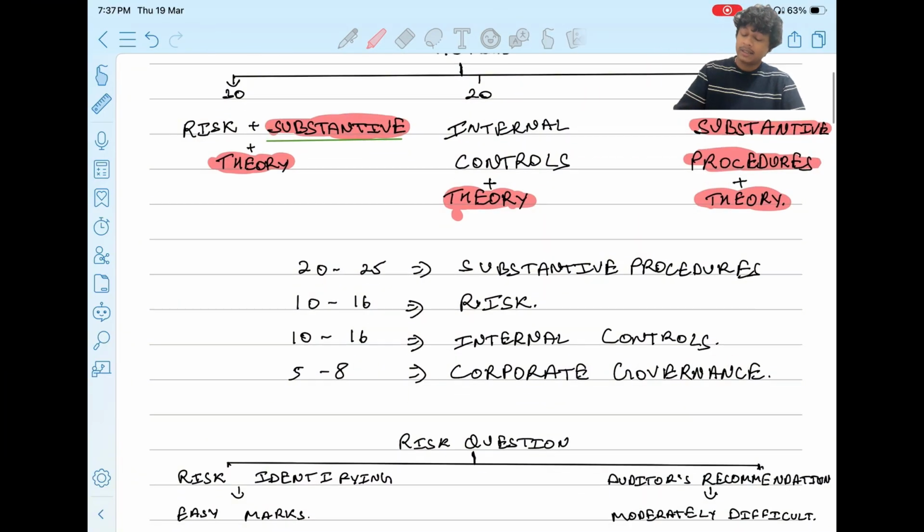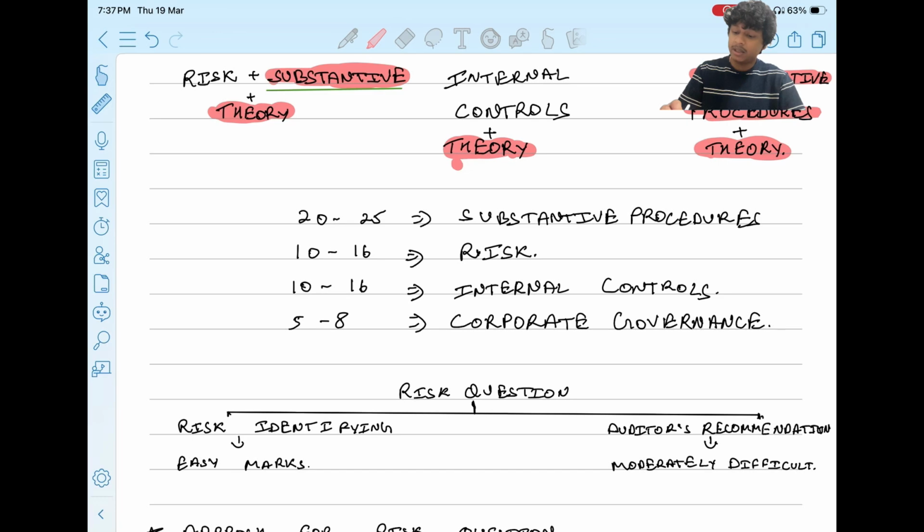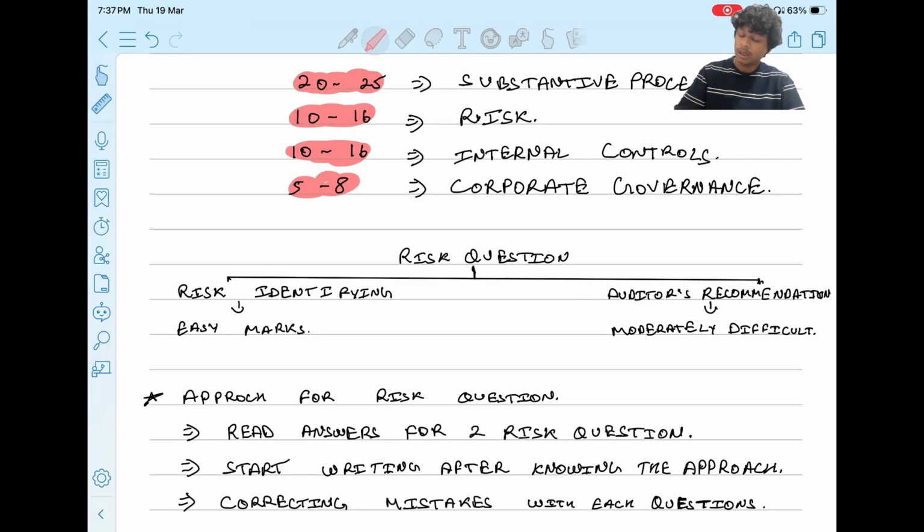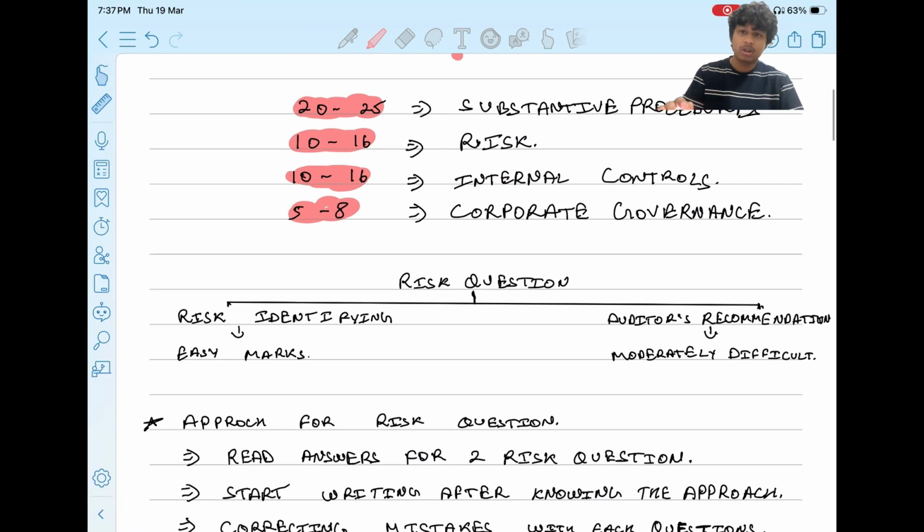Now let us see the weightage of the topics. Substantive procedures is asked for approximately 20 to 25 marks. Risk is asked for 10 to 16 marks. Internal control is asked for 10 to 16 marks, and 5 to 8 marks is for corporate governance in section B. This is not constant and can change, but it is observed that substantive procedures is asked for 20 to 25 marks in each attempt. Risk and internal controls can be interchanged, and their weightage can be interchanged.